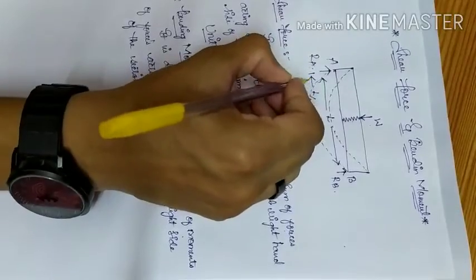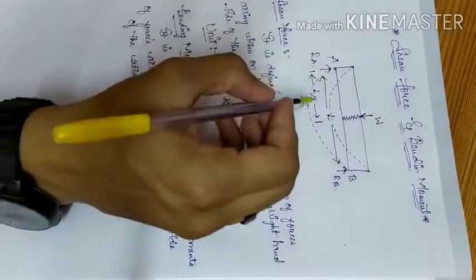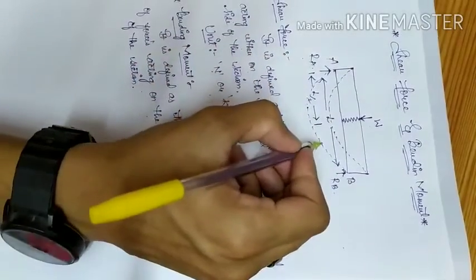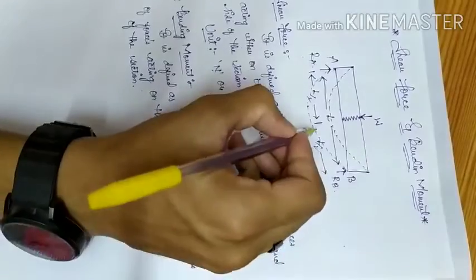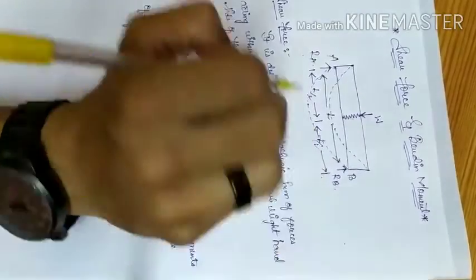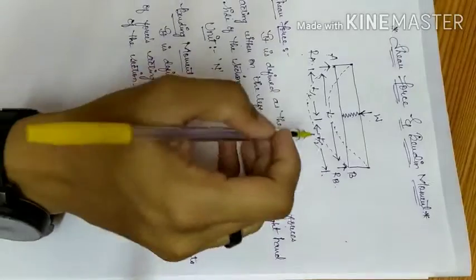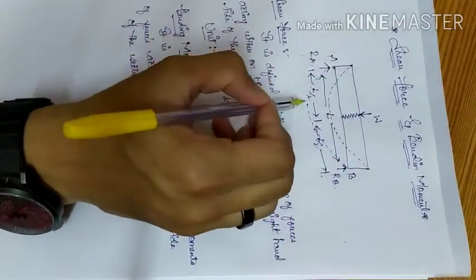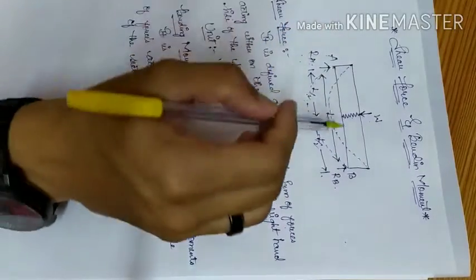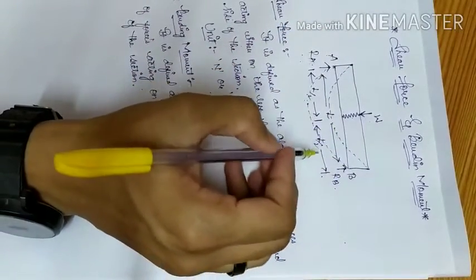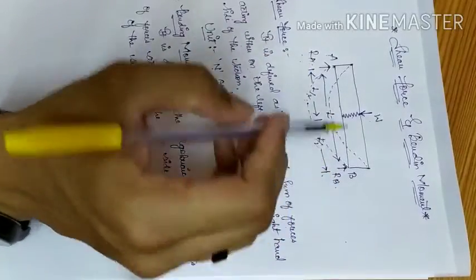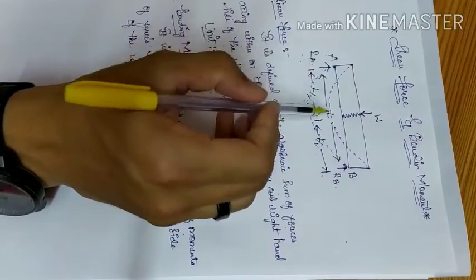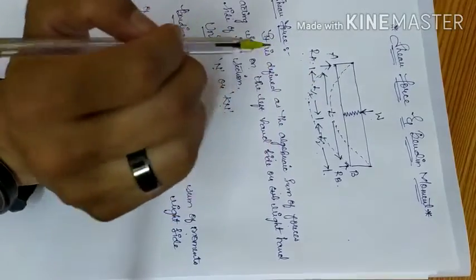So on the left hand side the algebraic sum of the moments will be Ra into L by 2. On the right hand side that will be Rb into L by 2. So in the example we have two moments, that is Ra into L by 2 on the left hand side of the section and Rb into L by 2 on the right hand side of the section. Here only a single force is acting, so we have only Ra into L by 2.